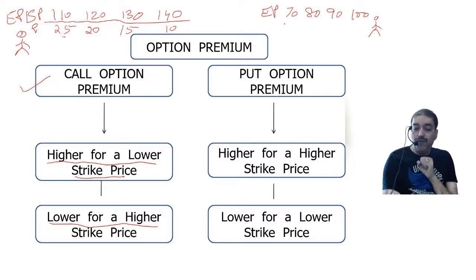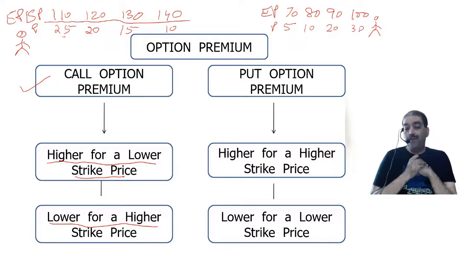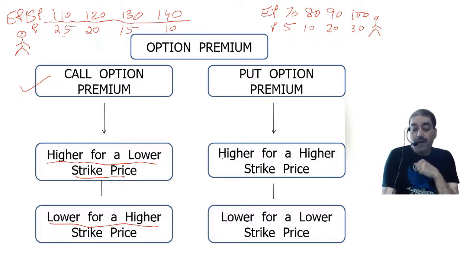Premium will be 5 rupees for this, 10 rupees for this, 20 rupees for this, 30 rupees for this. Now what do you find? Higher for a higher strike price, lower for a lower strike price. Premium is very high for a high strike price.